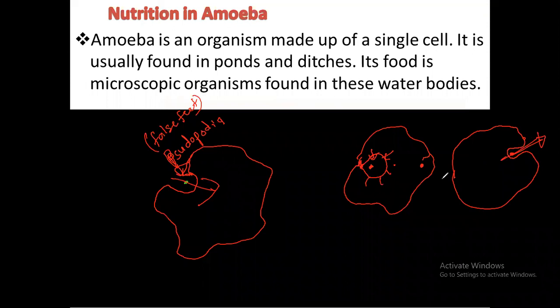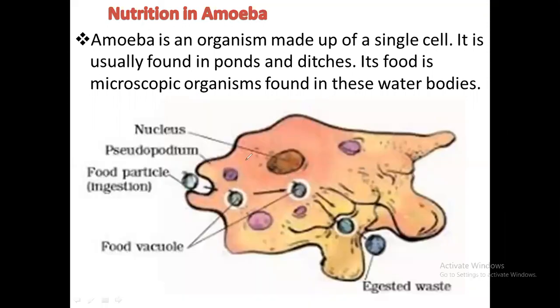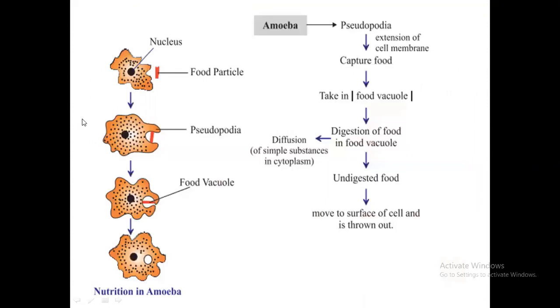Ingest, egest like this. That is the way that amoeba takes in the nutrition. Here we have the nucleus, pseudopodium, food particle, ingestion. Food vacuole: it takes the food into the food vacuole and digests it, and unwanted things are egested out of the body like this. Here the amoeba's pseudopodia capture food, step by step, as we mentioned that day.